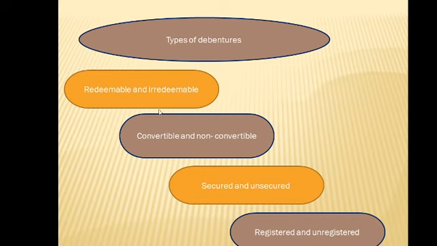Let's start from the first one, which is the redeemable and irredeemable debentures. Redeemable debentures, these are debentures which are issued for a fixed period. The principal amount of such debentures is paid off to the debenture holders on the expiry of such period. Now, this can be redeemed by annual drawings or by purchasing from the open market.